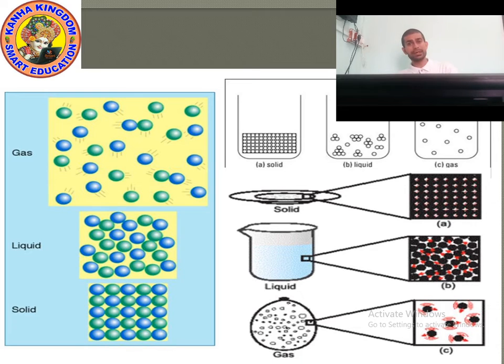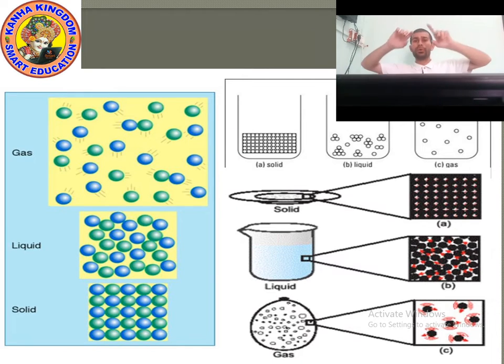Can we compress gas? Yes, we can easily compress it, so they are most compressible. Can I mix one gas into another? Can I mix oxygen into hydrogen? Yes, I can easily mix. It means the rate of diffusion is more than solid and liquid. And we know that gas has no definite shape and no fixed volume. Gas occupies the whole space of the container.